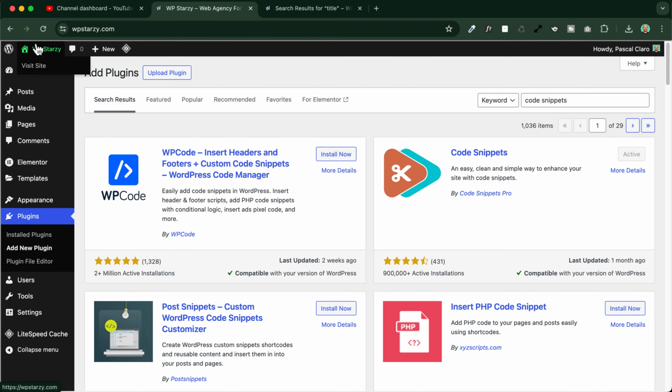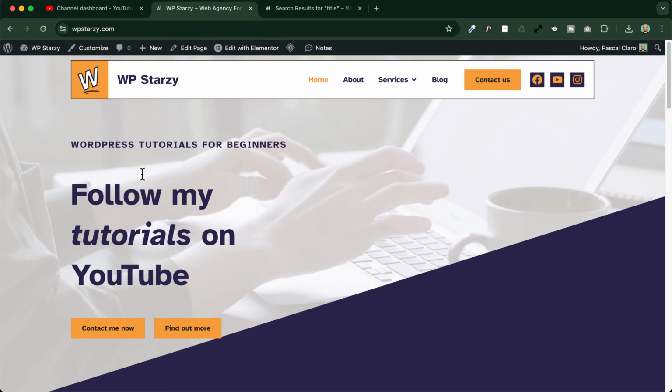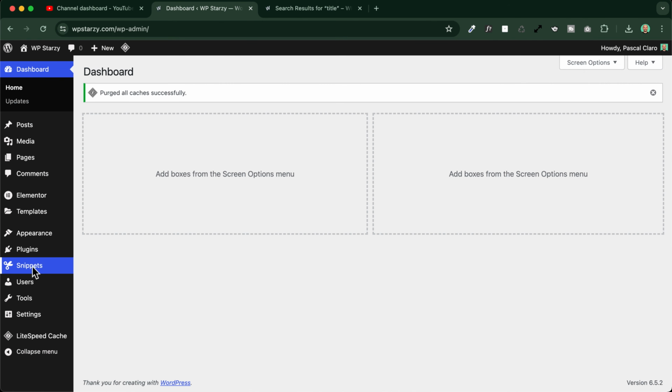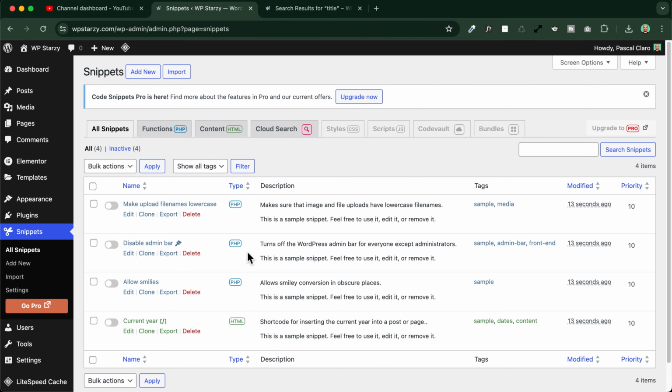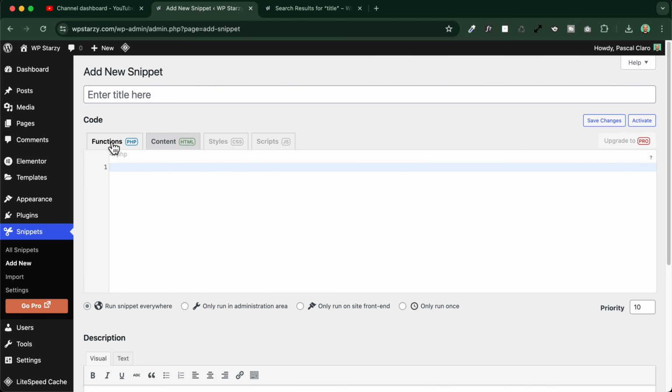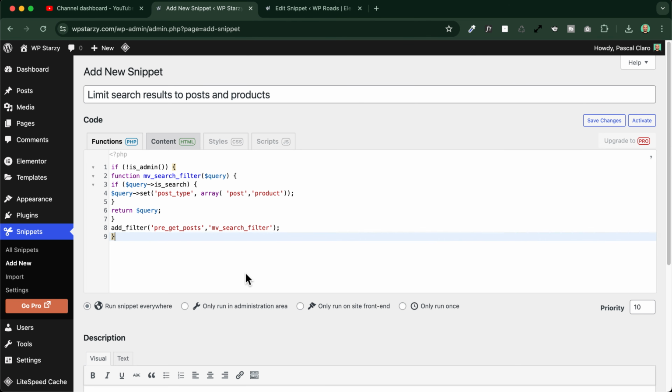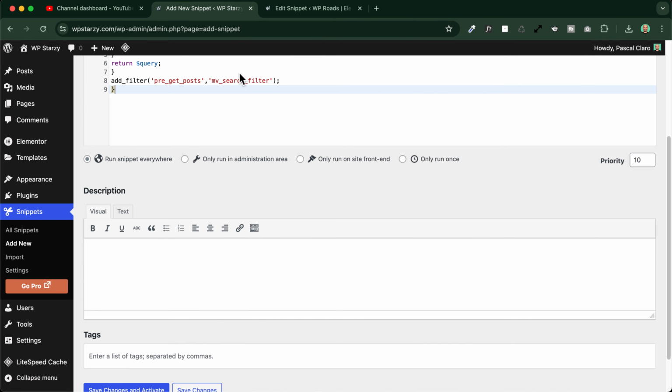And let's see that if we reload the page now, we will see that the plugin will be okay here in this item, snippets. We click on all snippets and we will just need to go on add new snippet here. Okay, this will be a functions PHP snippet, and I will leave you the link below to download it for free. We will call this snippet here limit search results to posts and products if you're using WooCommerce, and you can copy and paste the code right inside here. This will be the code, very easy. We just leave it as it is.